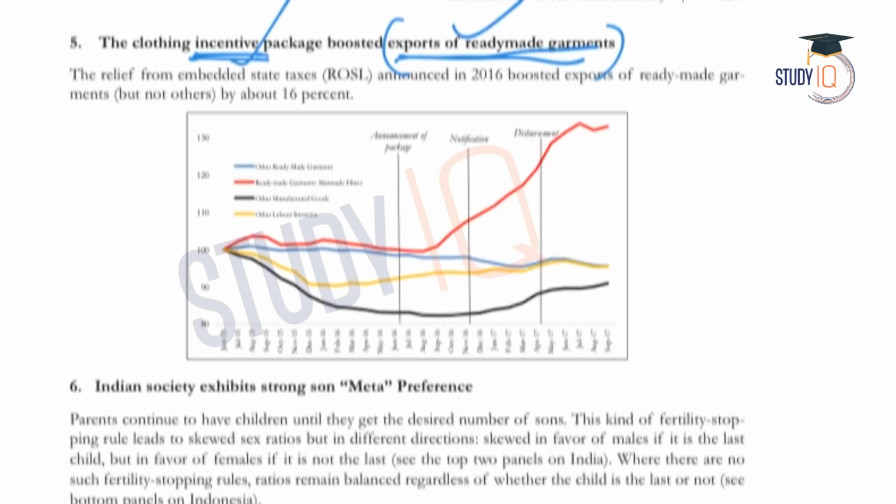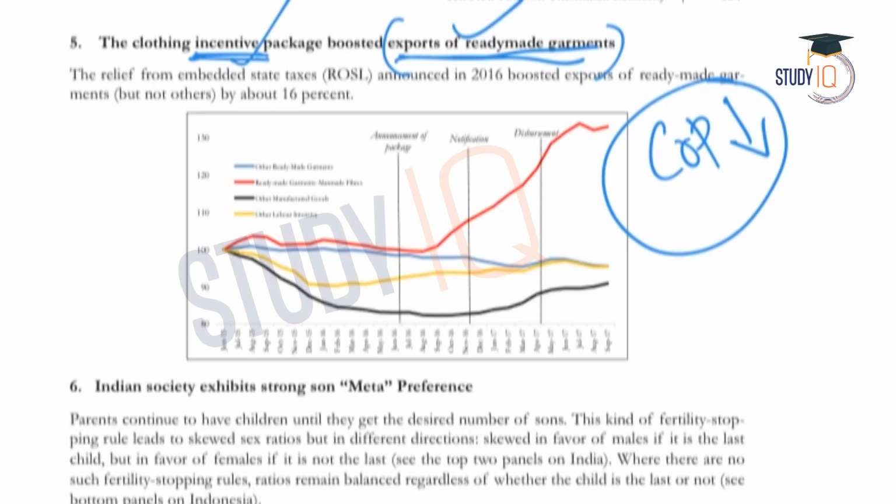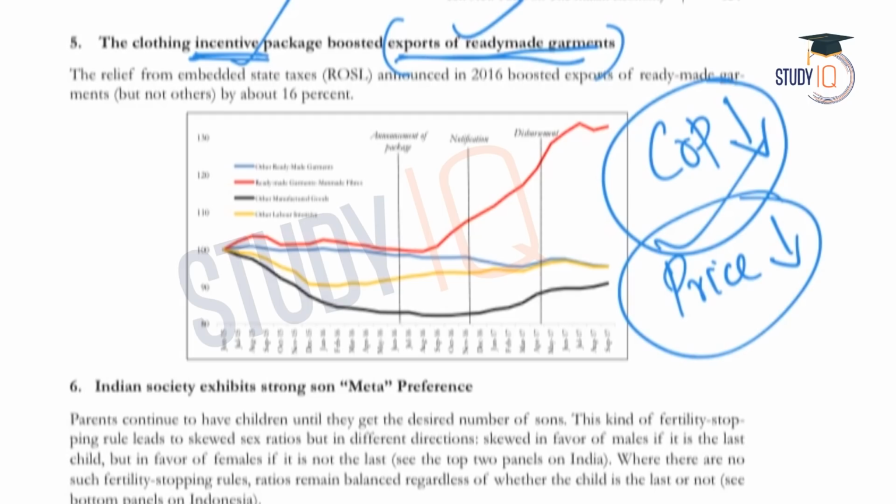One thing you should remember about the fact is that when the government provides some incentive to weaker sections, they will enjoy some benefits or subsidies. So the government should make sure that those incentives or subsidies do not attract anti-dumping duties by other countries. Why? Because when the government is providing subsidies or incentives to a particular sector, the cost of production of that sector will come down. So when the cost of production decreases, the price also decreases. This gives a competitive advantage. With this competitive advantage, the exports will increase because the price is less.